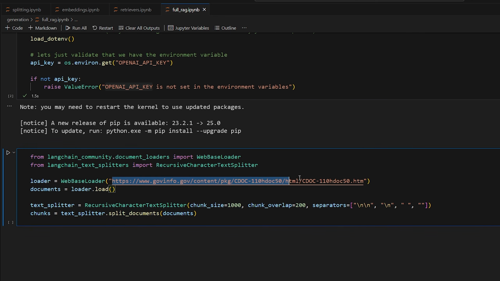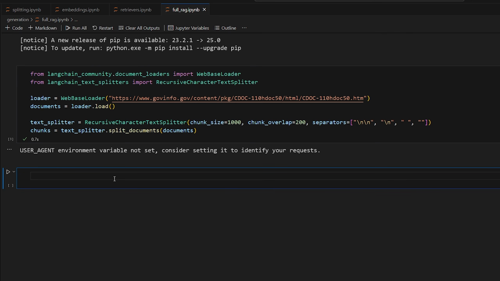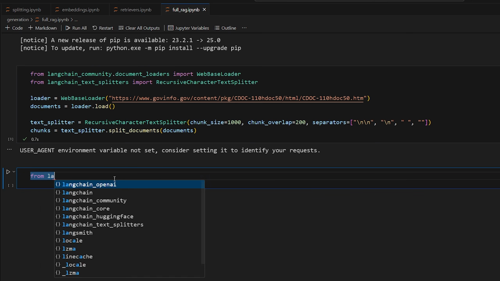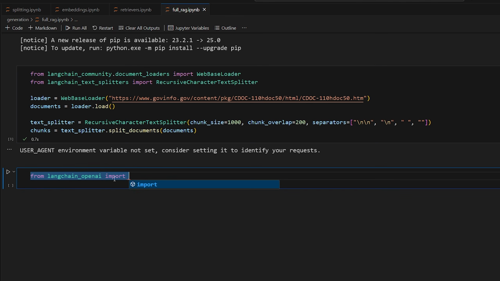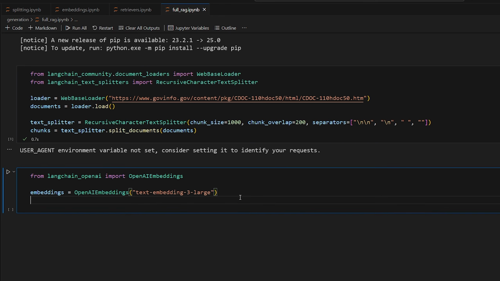Next, we will load our document, same as before, and then split it into chunks using the recursive character text splitter. Now we will set up our OpenAI embeddings model. So do from langchain_openai import OpenAIEmbeddings, and we'll do embeddings is equal to OpenAIEmbeddings. We're going to specifically tell it to use text-embedding-3-large. So we're going to use their most powerful embedding model, but you can choose small or a different model if you want to, of course.